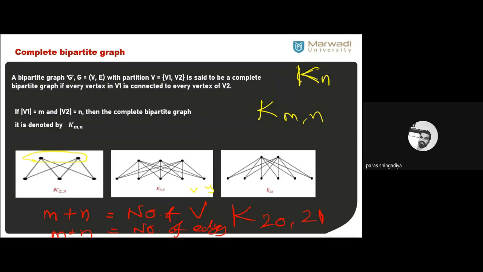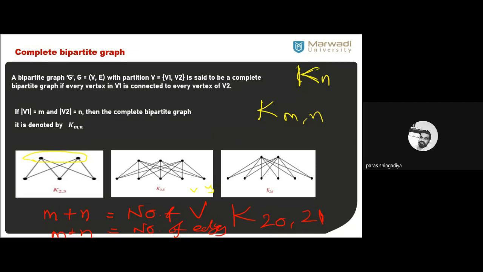For K20,21, we just take the product, 21 into 20. These are the short results which can come as MCQs or short questions.